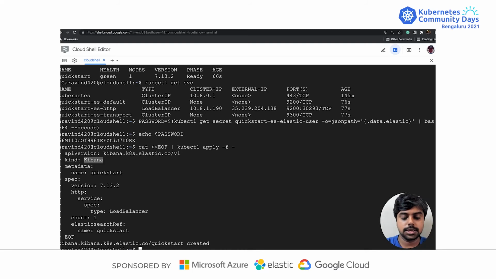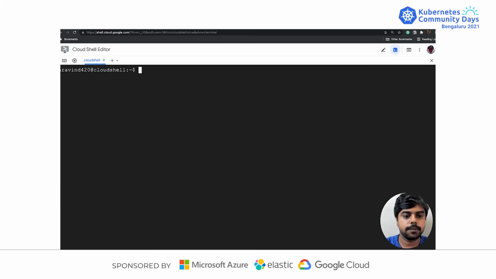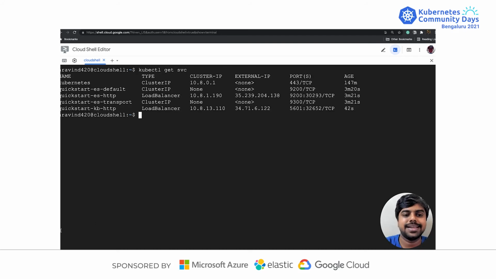So let us quickly see again kubectl get Kibana with -w. You see that it is working, it's available and it's running. Again, let us try to run the service so that we will get the IP address here.